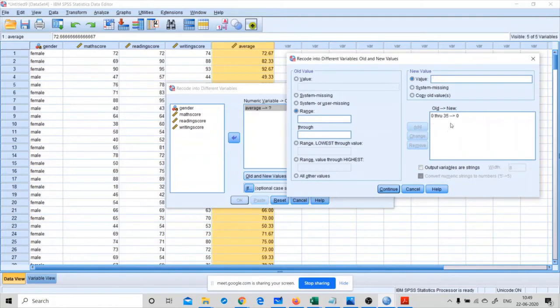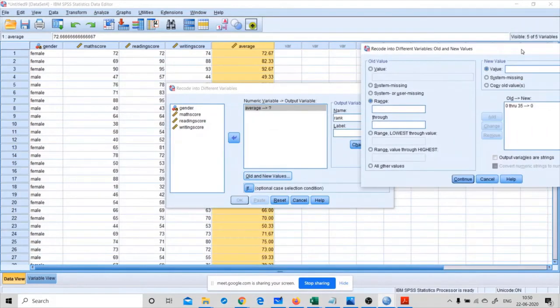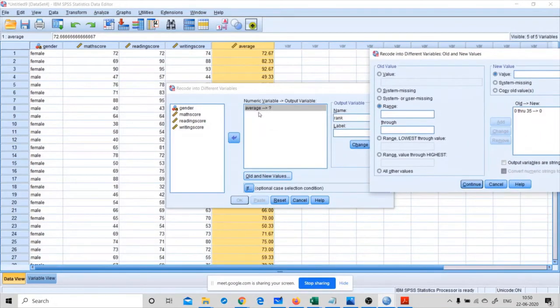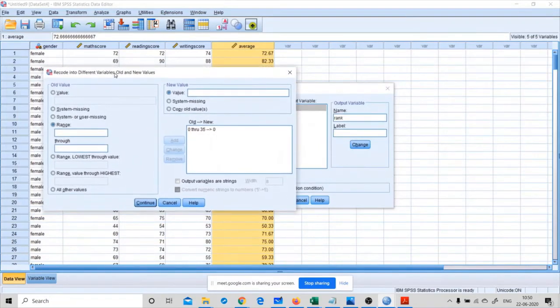Because I have considered average here, if the average of the student or gender lies between 0 to 35, the rank would be 0.